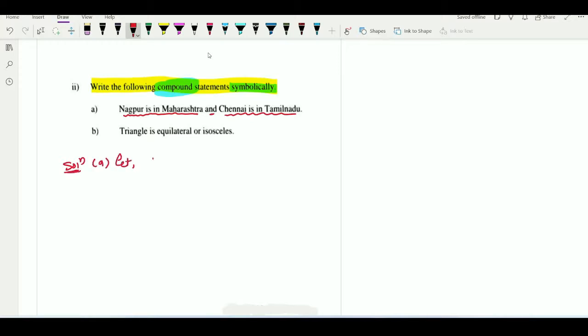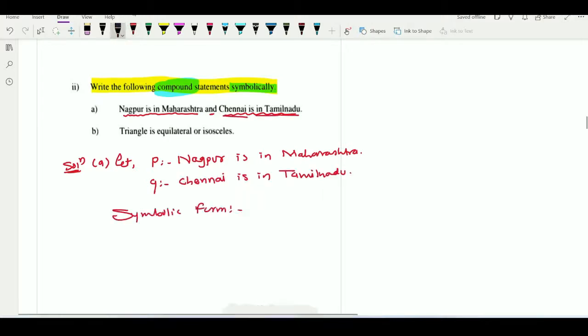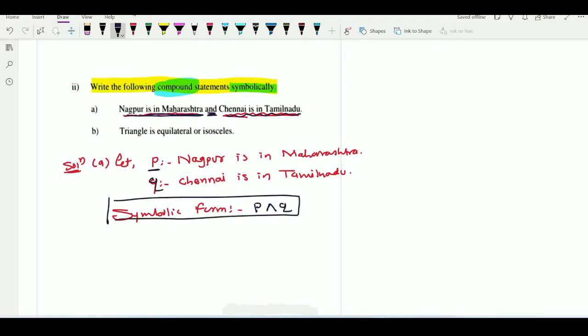Here our supposition is P means Nagpur is in Maharashtra, and the second part we denote by Q. Q means Chennai is in Tamil Nadu. Now write down its symbolic form. Nagpur is in Maharashtra, we have denoted it by P. So first write down P. Which logical connective is there? And. So this is the symbolic representation of and. Chennai is in Tamil Nadu, we have denoted it by Q. So here write down Q. In this way we have got the symbolic representation of the given statement.